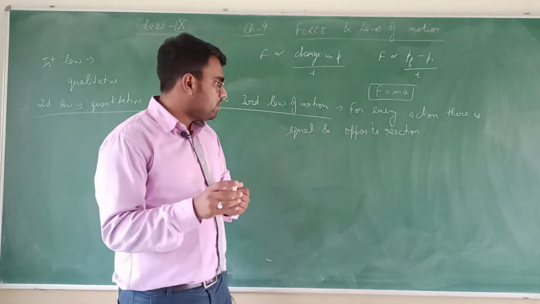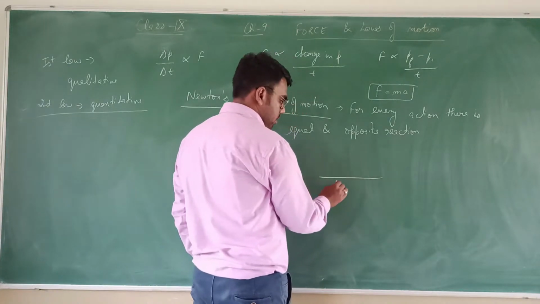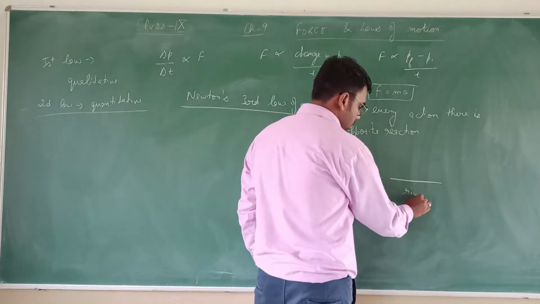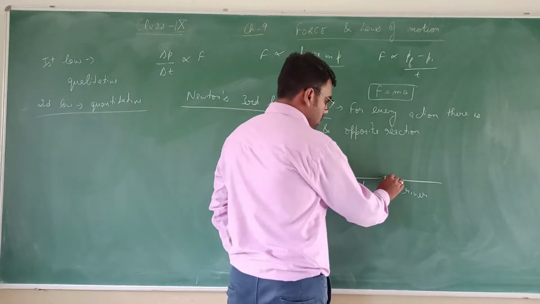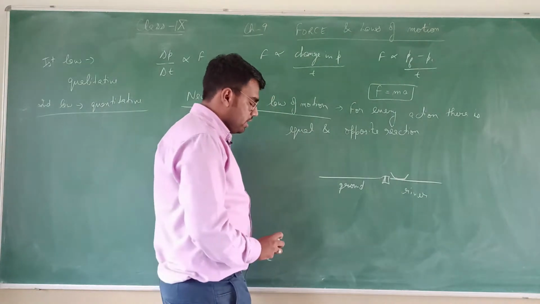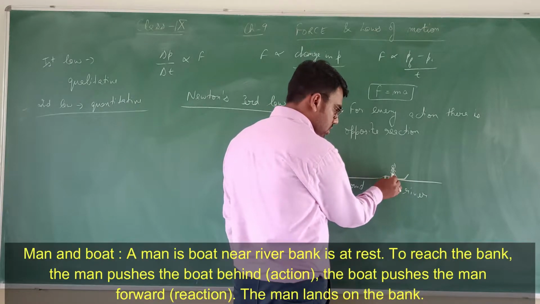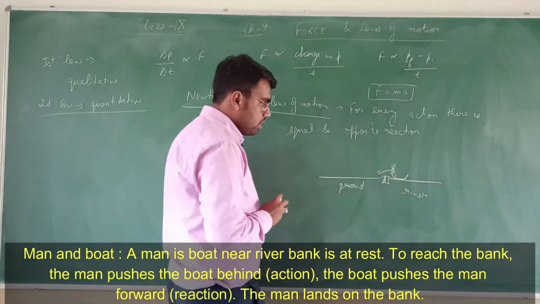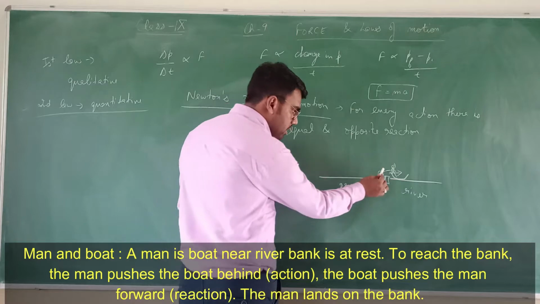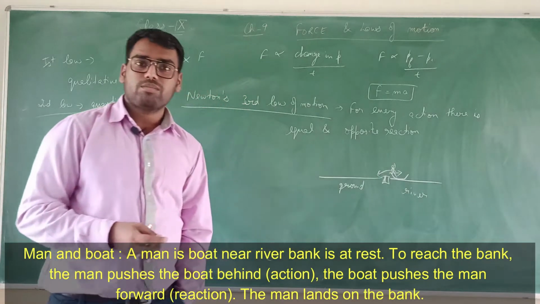Similarly, when we jump from a boat to the shore, let us say here we have ground and here we have a river full of water. There is a shore and there is a boat in this river. When a person jumps from this boat to the shore, that is to the ground, he applies force in the backward direction on the boat, and the boat applies equal and opposite force on that person, and he moves forward.